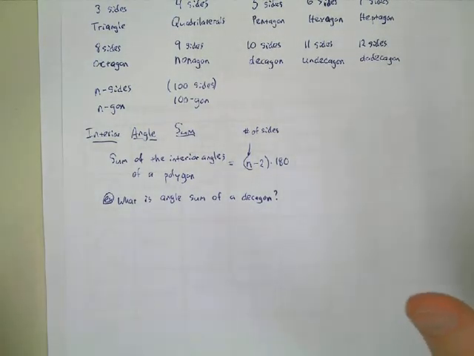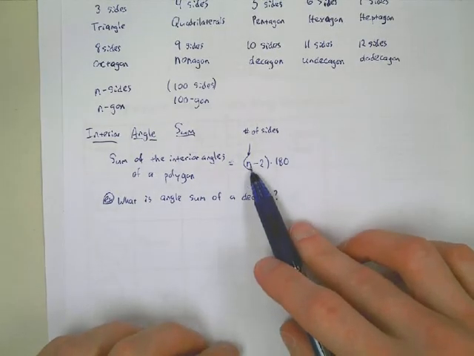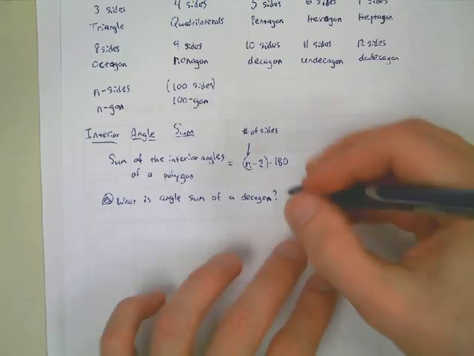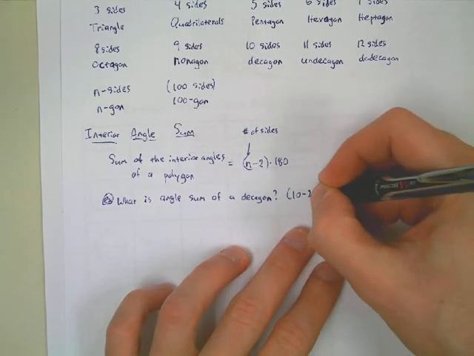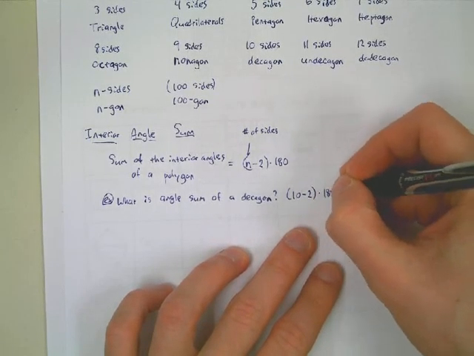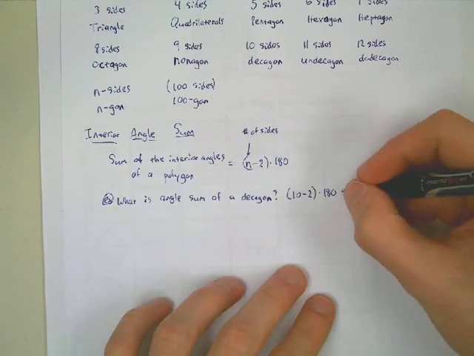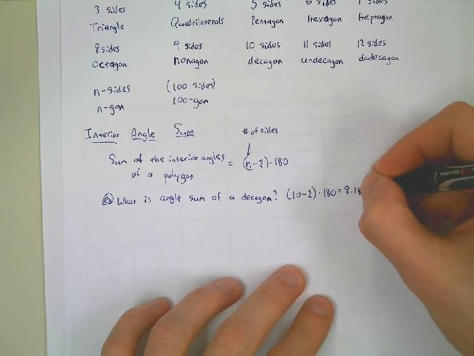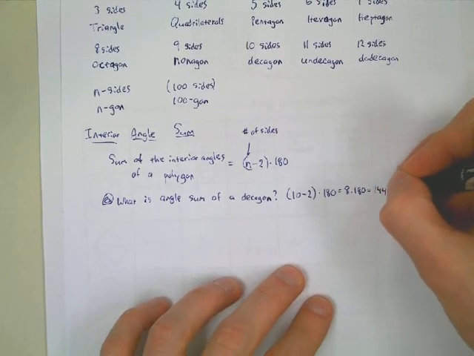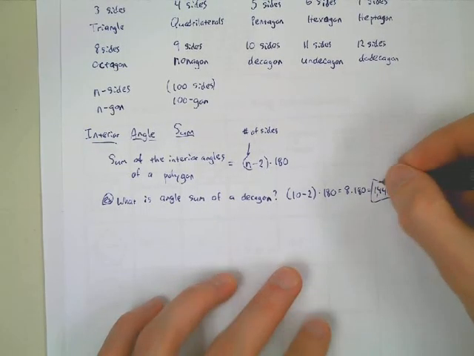So what's the number we're going to put in for n here? 10. Yeah, 10. Okay, so it'll be 10 for the decagon. Take away 2 times 180. So it's going to be 8 times 180, which is 1,440 degrees. Okay, so that is the interior angle sum of a decagon. All the angles inside a decagon add up to 1,440.